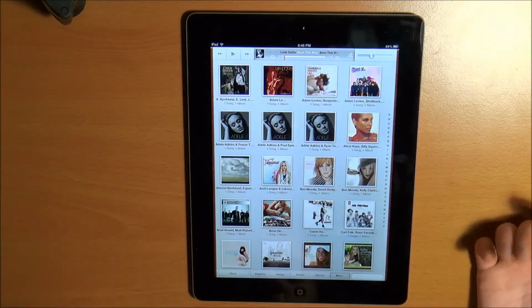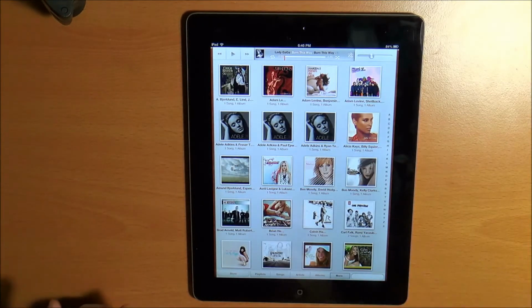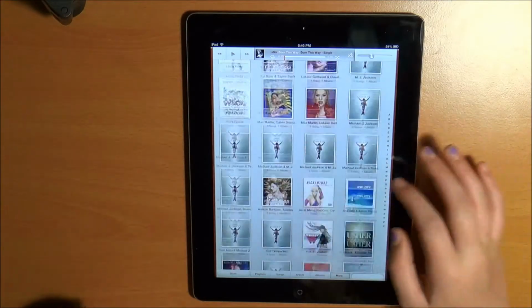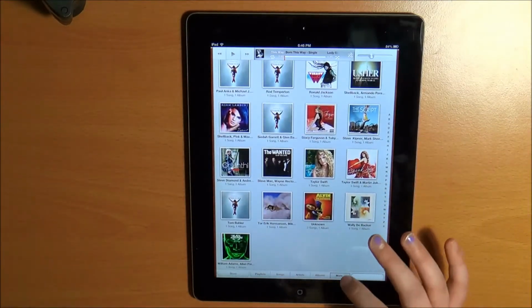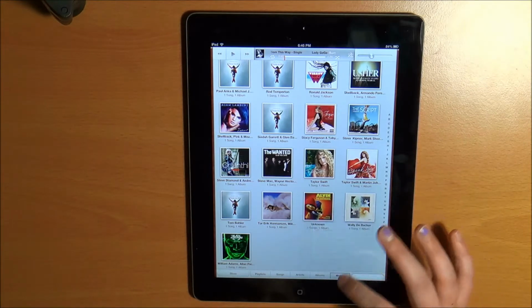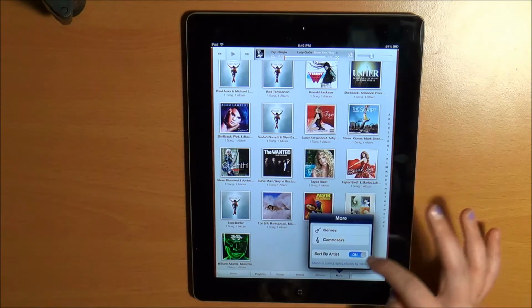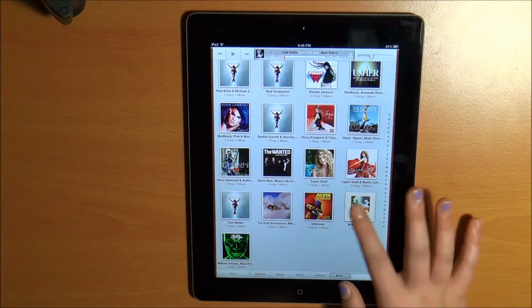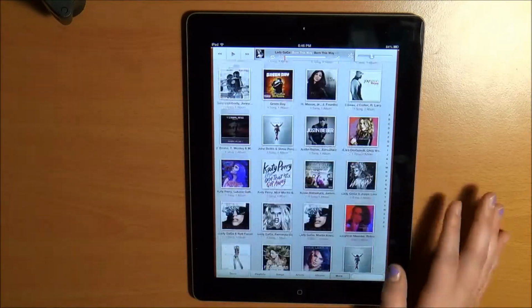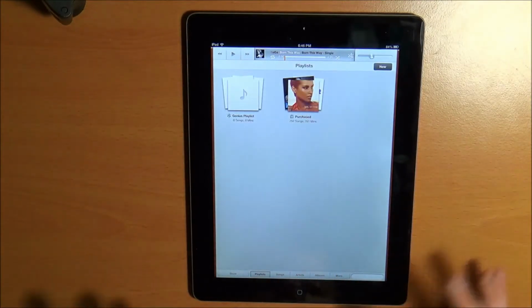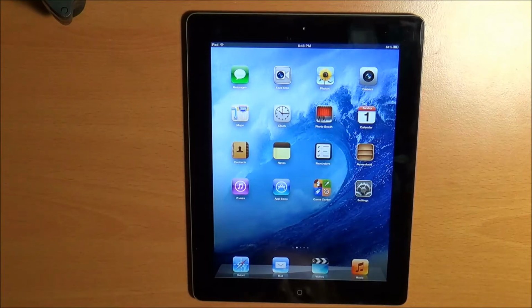So yeah, you can also do composer, which is pretty much this, so it's like that. And sort by artist, you can also put that on, or you can sort them alphabetically. So that is your music, and so I think that's pretty much everything on your apps.